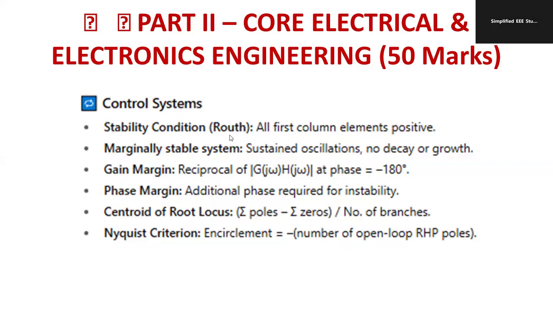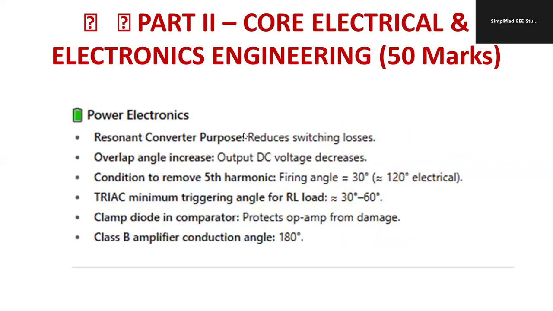Similarly, time domain specifications, kindly go through that. Those equations are very important: rise time, peak time, settling time. Request you to go through that so you can easily make a brief note according to this slide. You can take a reference.